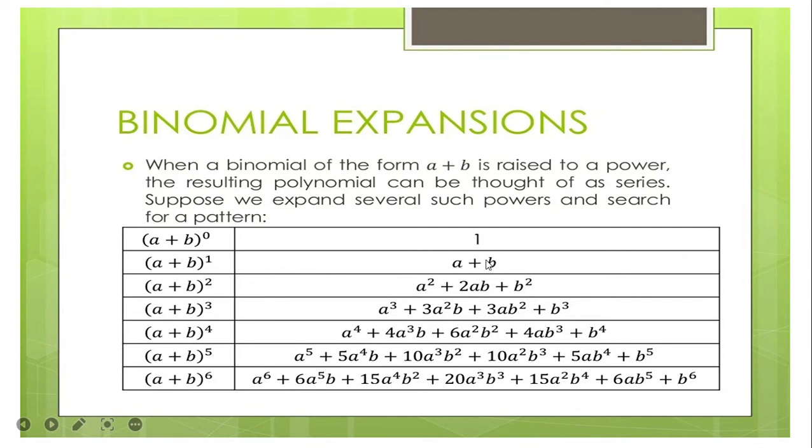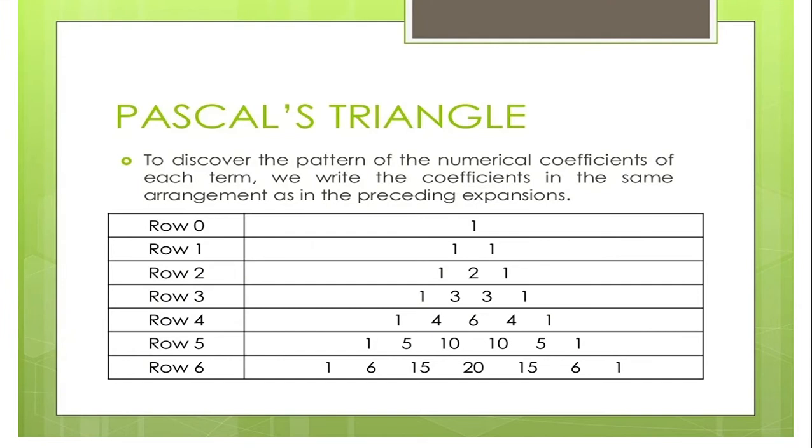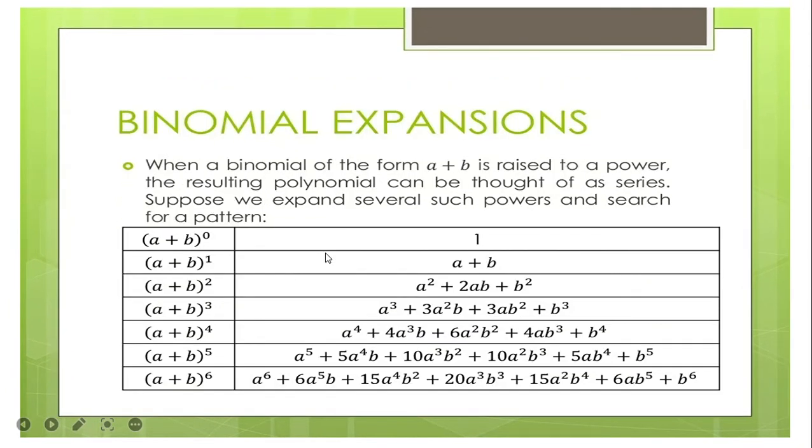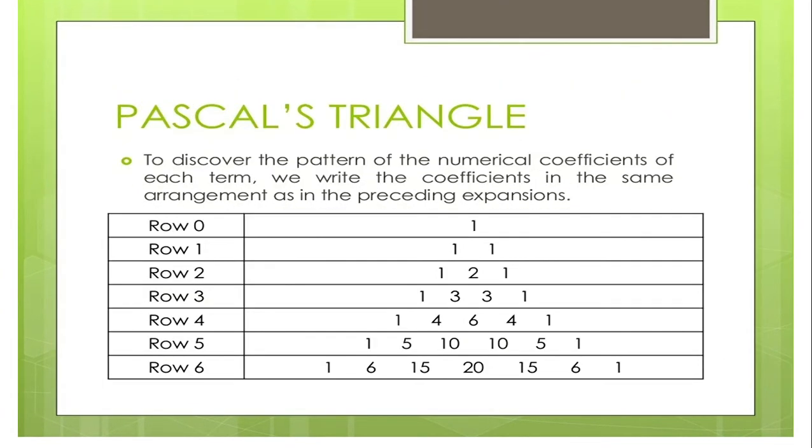So, for A plus B, si A and si B naaratay 1 numerical coefficient for A and 1 numerical coefficient for B. So, we have there 1 and 1 for row 1, if your exponent is 1. Now, if your exponent is 2, our numerical coefficient here is we have kini. Kisa man ang numerical coefficient dani? This is 1. Sa ikaduha na term, our numerical coefficient is 2. And sa B, our numerical coefficient here is 1. Kanang ning pilit sa ato variable. So, 1, 2, and 1. So, that is for row number 2. So, natay diri, nakita na 1, 2, and 1.